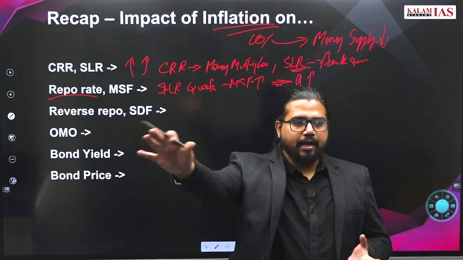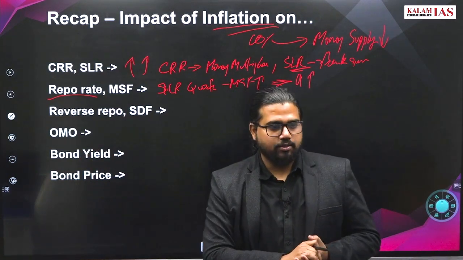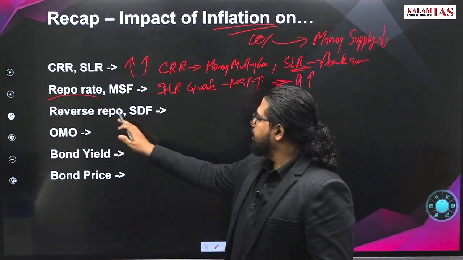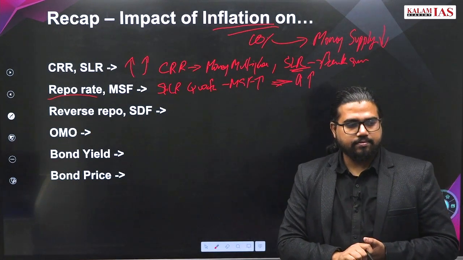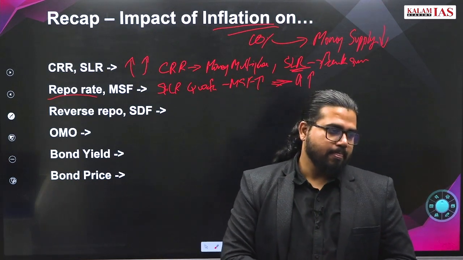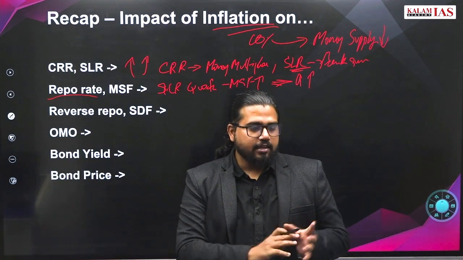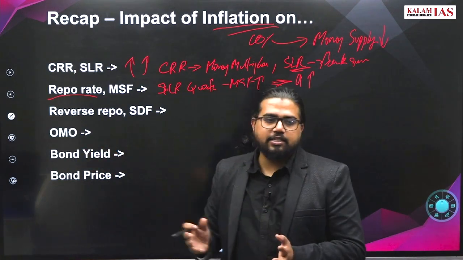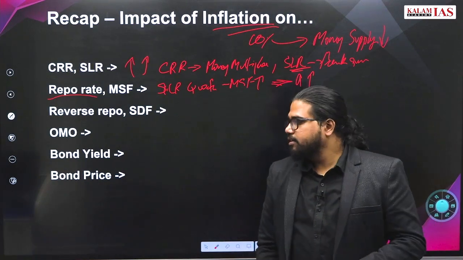Excess liquidity, the bank keeps it with the RBI, and RBI takes collateral, the bank being the lender. What will happen if it increases? More interest on the surplus liquidity, so banks will be more interested to keep excess money with the RBI rather than lending.